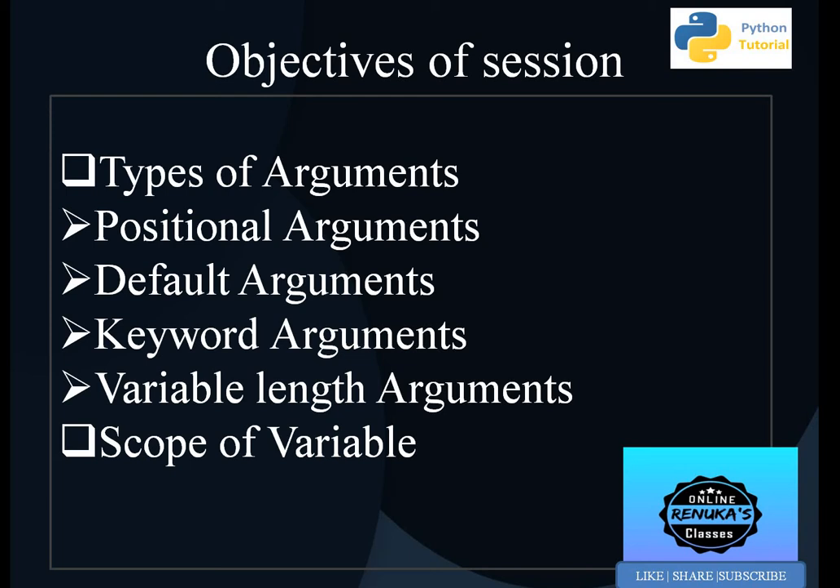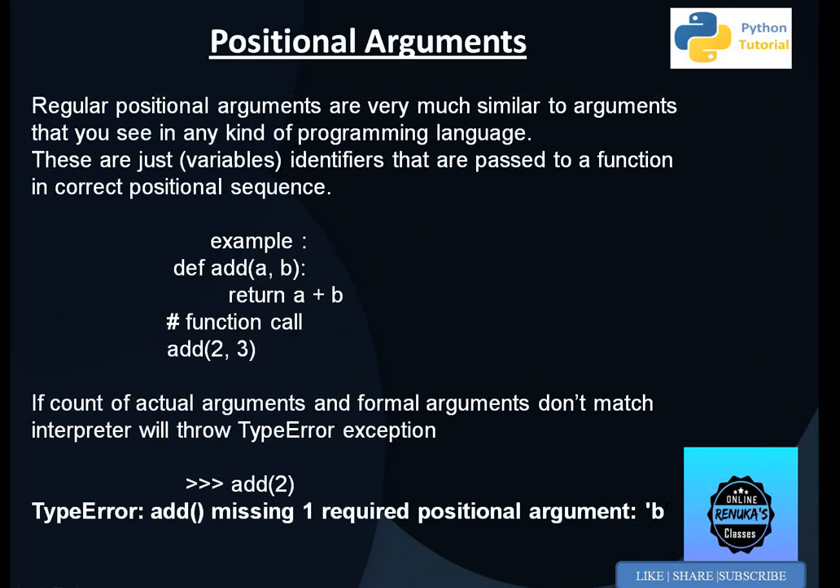There are two portions in a function, that is function calling and function definition, and the values that are passed to the function when it is called are known as arguments. The various types of arguments we are going to discuss in this session are positional arguments, default arguments, keyword arguments, and variable length arguments. After that we will discuss the scope of a variable, that is, the lifetime of a variable. Moving to our first type, that is the positional argument.